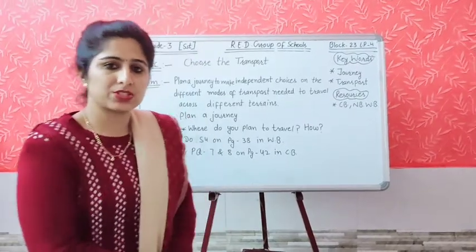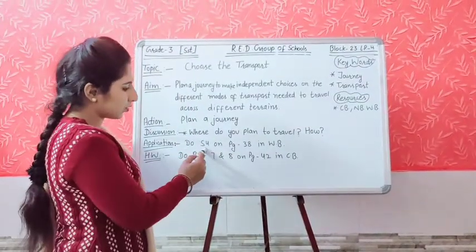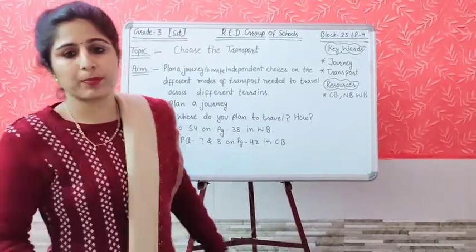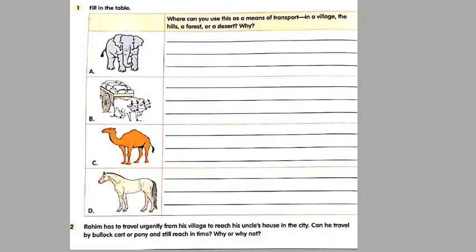Now it is time for application part, student. You will do S4, that is given on page number 38 in your workbook. Open your page 38 of your workbook, student. Choose the transport, fill in the blanks. Where can you use this as a means of transport? In a village, the hills, a forest or a desert? Why? Means here different kinds of mode of transport are given.